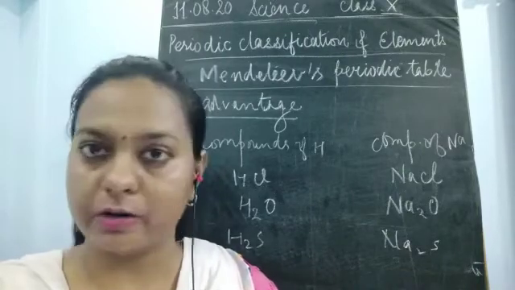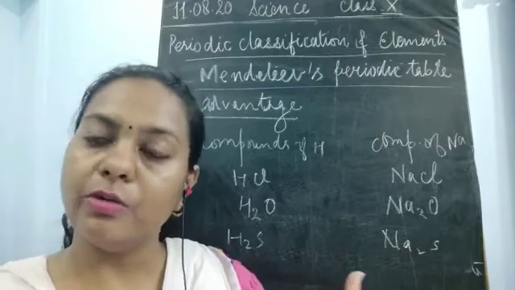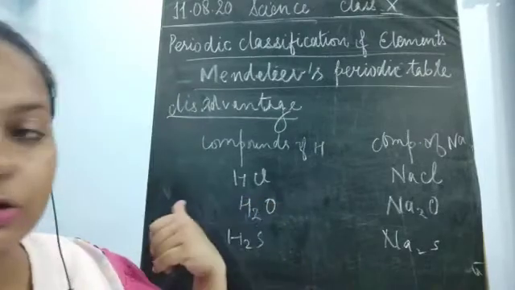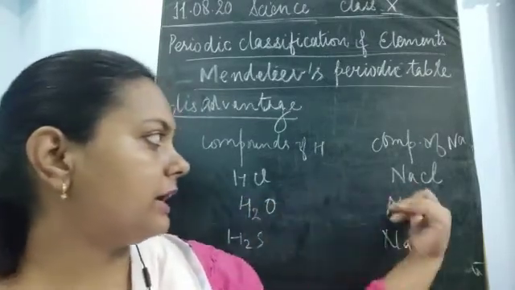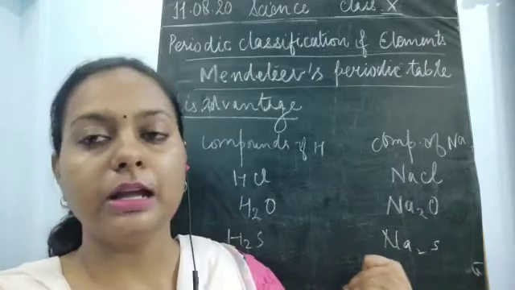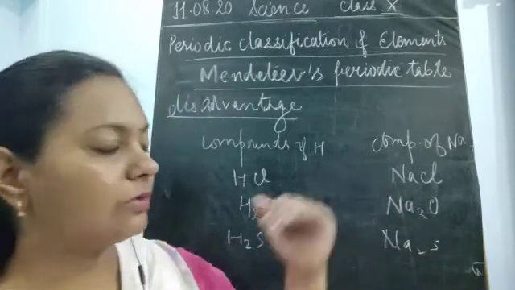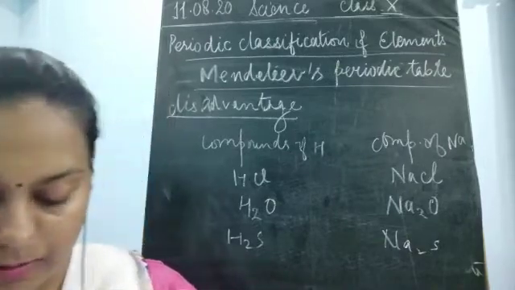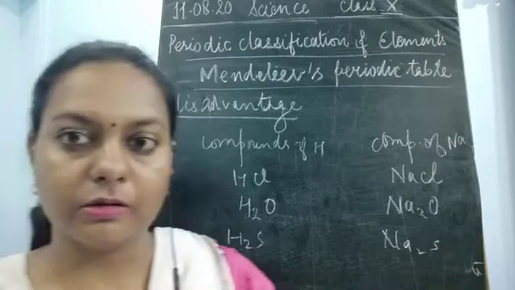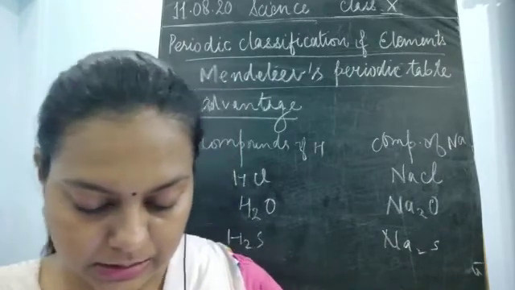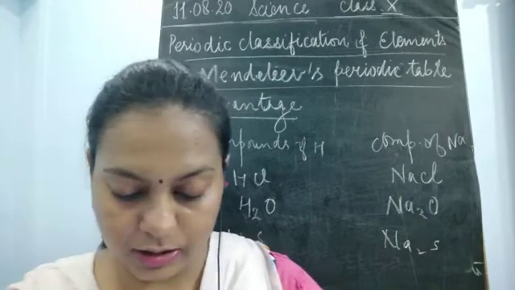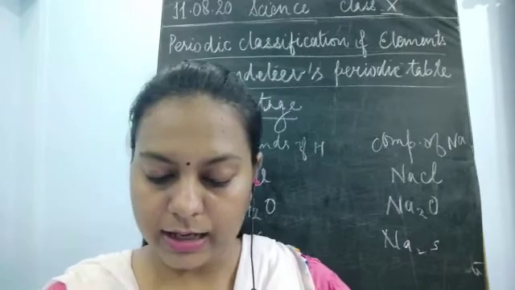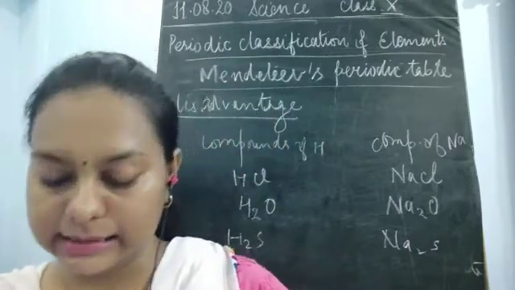Because isotopes were not easily discovered at that time, he was having only hydrogen. So he placed hydrogen at the top because it had the lowest atomic mass. But still, if its compounds were matching, then how could it be placed at the first number and sodium at the next number? Later on it was placed because of the increased atomic mass. So this created confusion. No proper placement of hydrogen was being made in the table. This was the first limitation of Mendeleev's periodic table. He could not assign a correct position to hydrogen in his table.